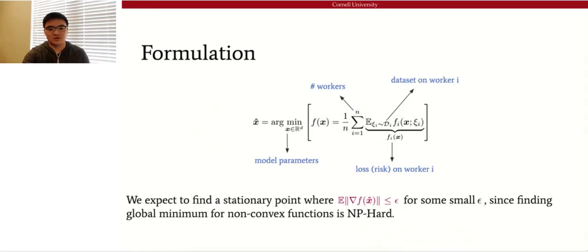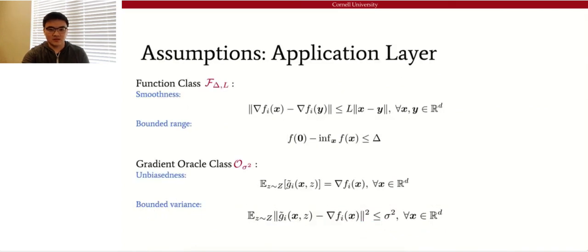To answer all these questions, we start by formulating the problem into a standard empirical risk minimization framework. We denote the bold X to be the model parameters, which is d-dimensional. We let n denote the number of workers, and fi be the loss on worker i. And we wish to find a stationary point x hat, where the loss function has small gradient norm in expectation. And then we go through some assumptions in different layers.